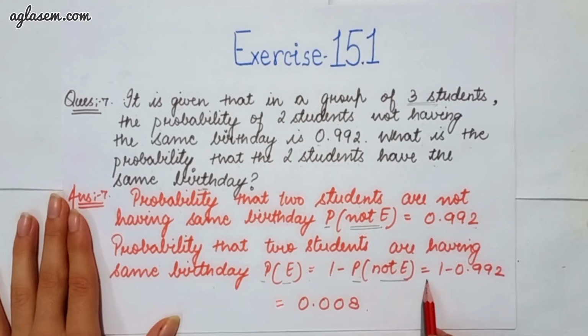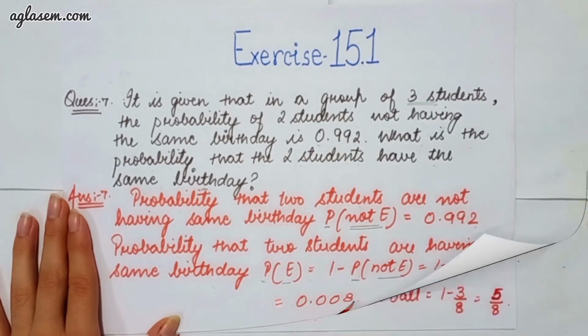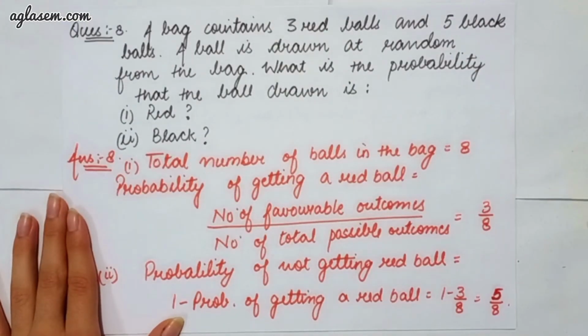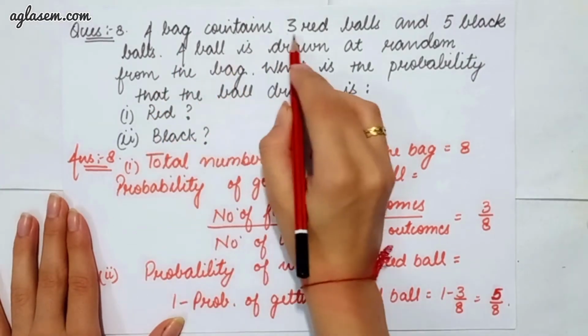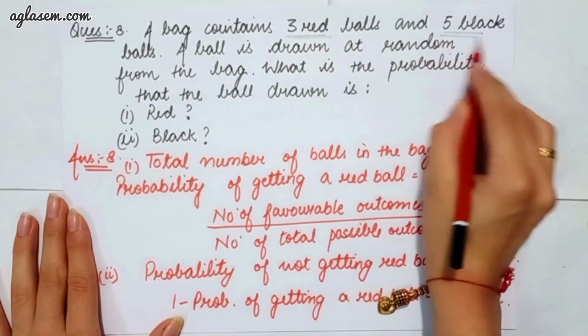So which is equal to 1 minus 0.992, which will give you 0.008.